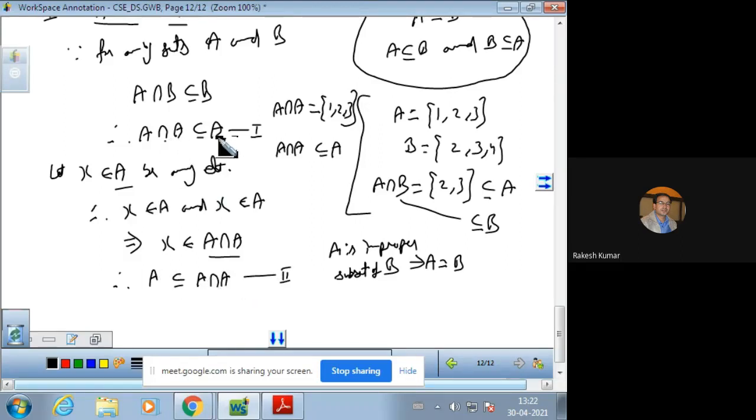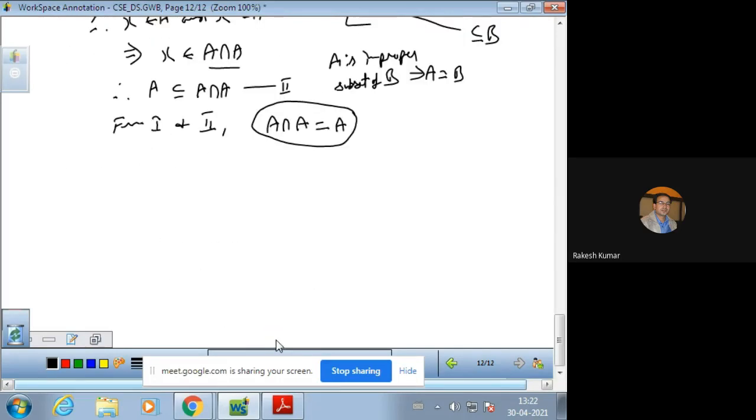So A intersection A is a subset of A from 1, and A is a subset of A intersection A from 2. So from 1 and 2, we conclude that A intersection A is always A. So this is the result which is always there. This is a universal result actually. Similarly, we have another result, that is A union A is A. So you will try it at your home, practice it. This is also very important.